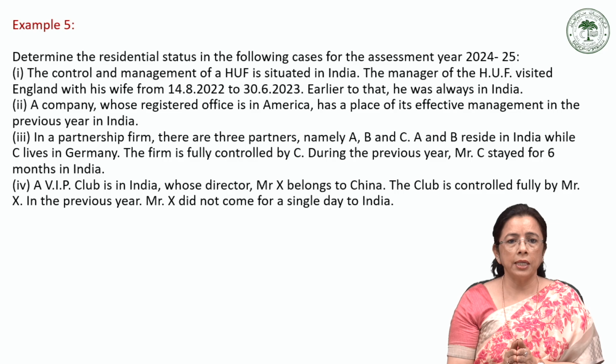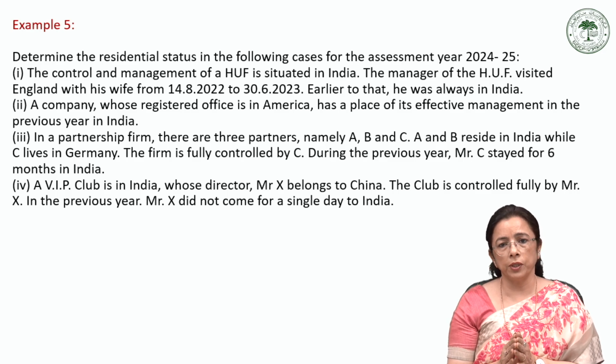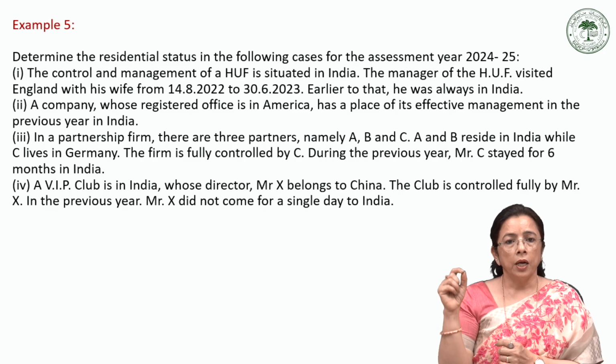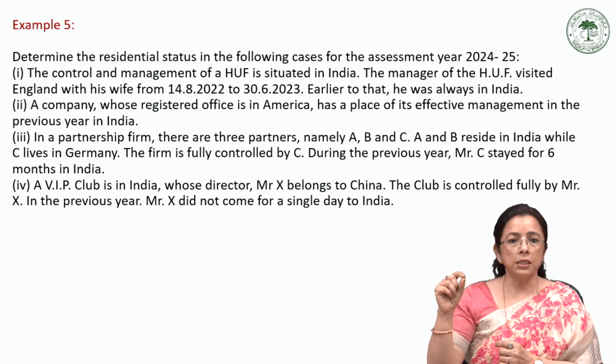The first point says the control and management of a HUF is situated in India. The manager of the HUF visited England with his wife from 1st August 2022 to 30th of June 2023. Earlier to that, he was always in India.